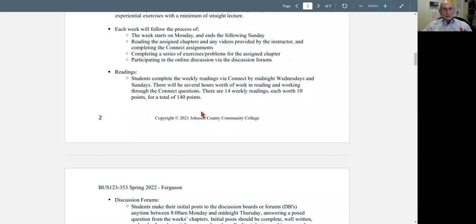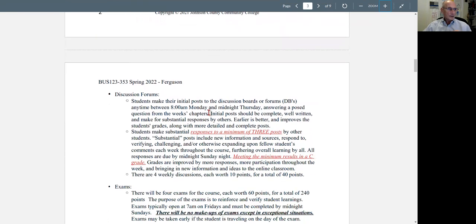They're going to be the readings. Now, the readings are going to be due for either Wednesday or Sunday, depending on the chapter that's necessary. Be sure to check the module instructions for which ones are which. 14 readings, for a grand total of 140 points in this class.